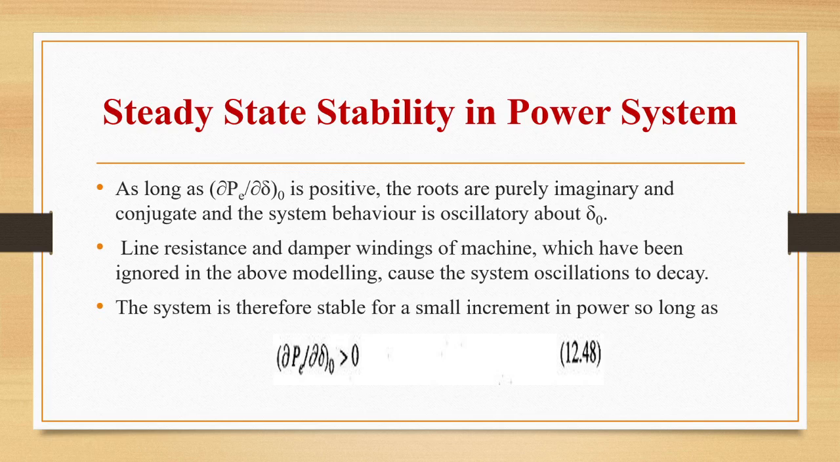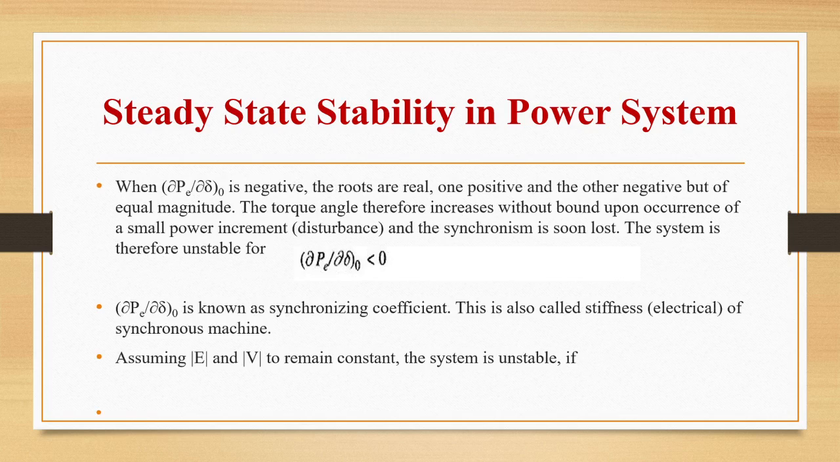As long as ∂Pe/∂δ0 is positive, roots are purely imaginary and conjugate, and the system behavior is oscillatory about δ0. Line resistance and damper windings of the machine, which I have ignored in the previous modeling, cause the system oscillations to decay. System is therefore stable for a small increment in power as long as ∂Pe/∂δ0 is greater than 0.